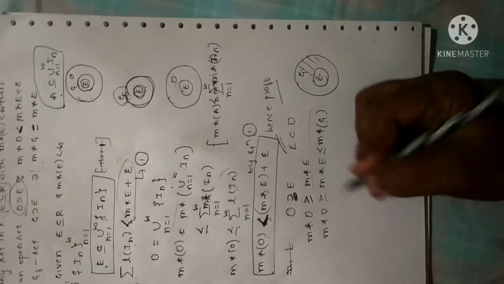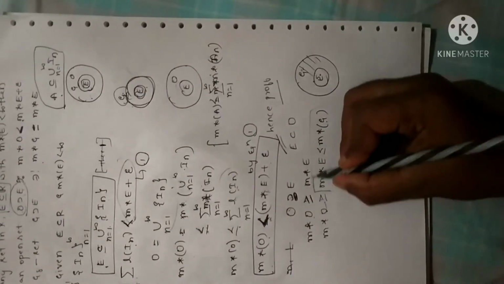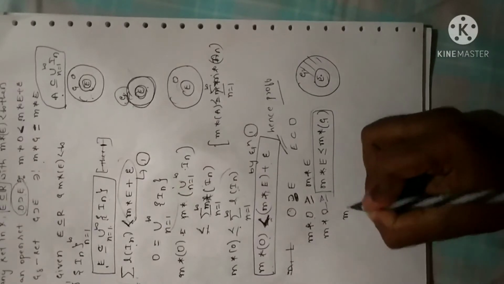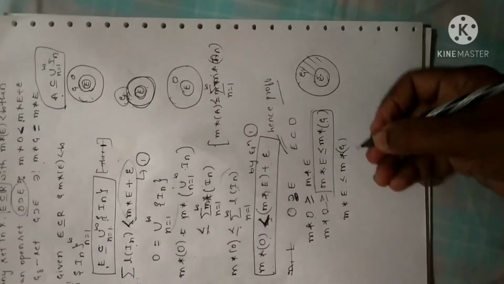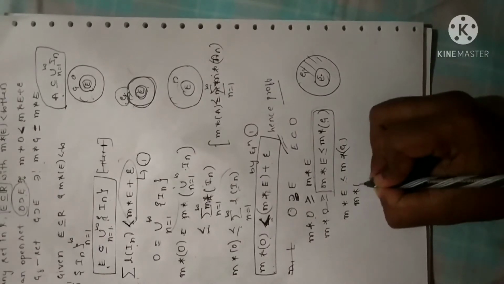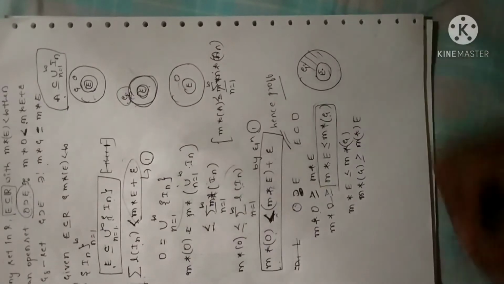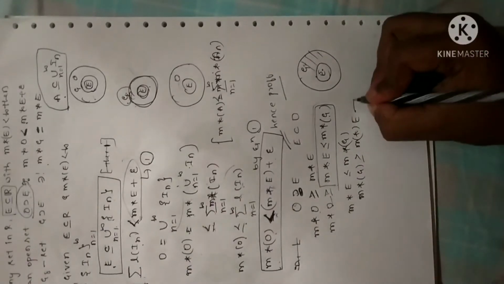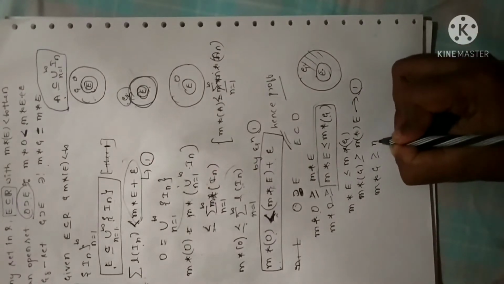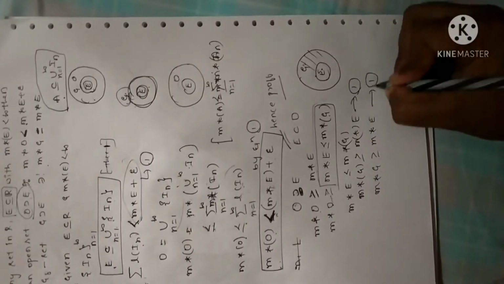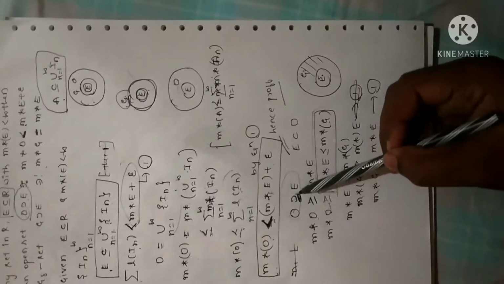Now I can rewrite the expression. I will omit this expression. I can write this: m star of E is less than or equal to m star of G. In other words, I can rewrite this as m star of G is greater than or equal to m star of E. Clear? Let me take this as equation 1. What I have obtained is m star of G is greater than or equal to m star of E. I am repeating this once again. It is given in the problem itself. I have applied the measure.